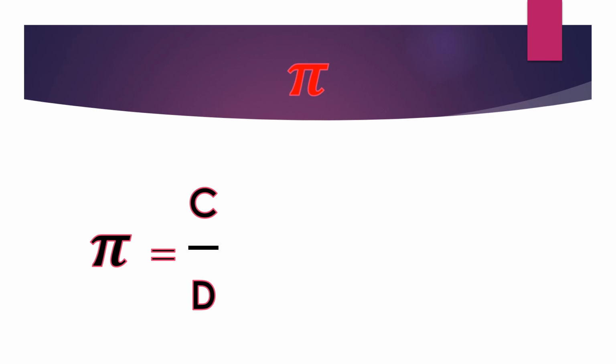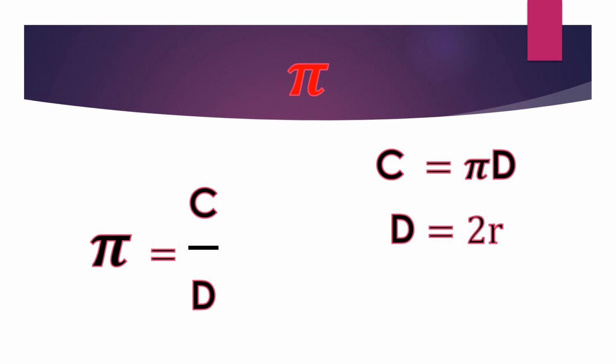Now, remember and notice that since pi is equal to c over d, the formula for the circumference, c equals pi d, comes from this basic definition of pi, that pi is a ratio between c and d. So c is equal to pi d. And since d is equal to twice the radius, we write it as c is equal to 2 pi r as well. So some of you know this formula for the circumference as 2 pi r, or it is pi d. So this was all about pi.